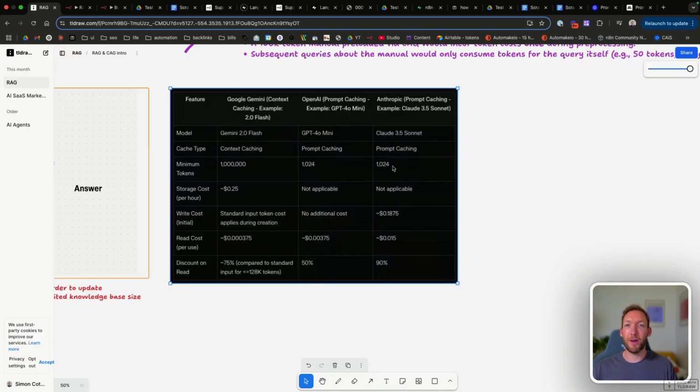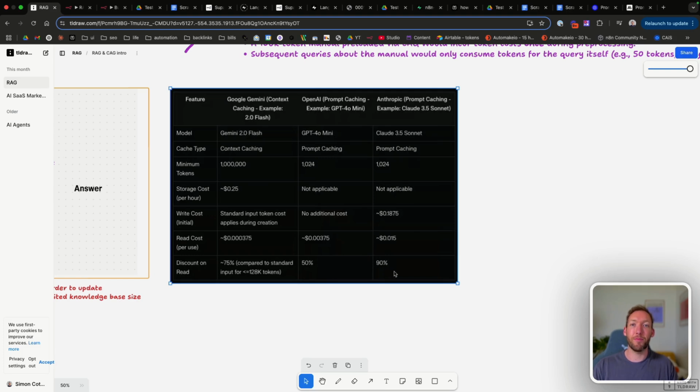If you want to do it through Anthropic or Claude 3.5 Sonnet, whatever, it's got the same minimum number of tokens, 1024. It's got an initial write cost, and again, a very low but slightly higher read cost per use. But the actual discount you get on a per use basis on the tokens is 90%.